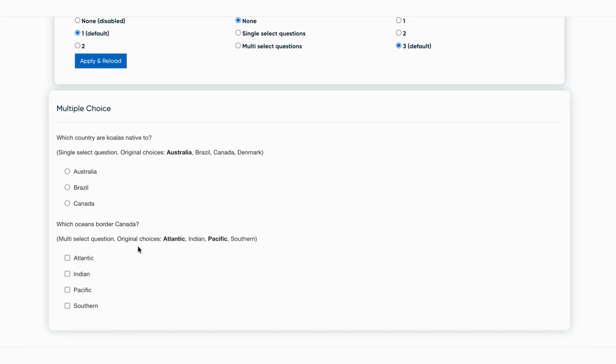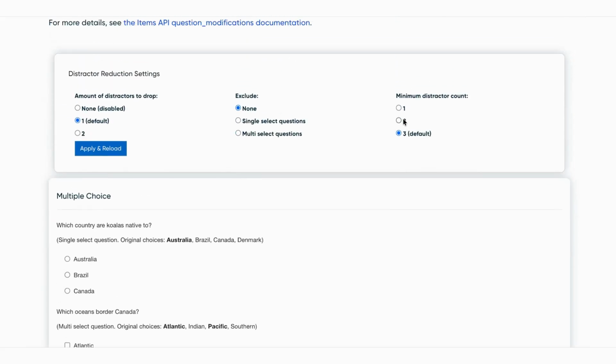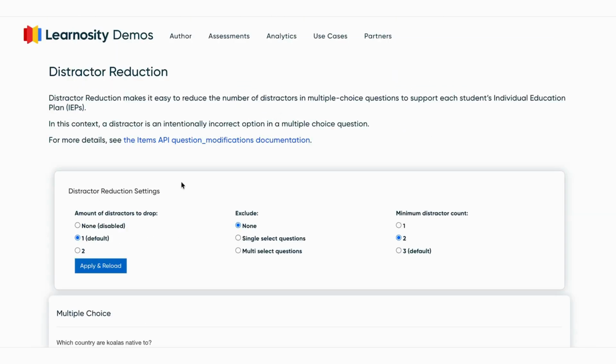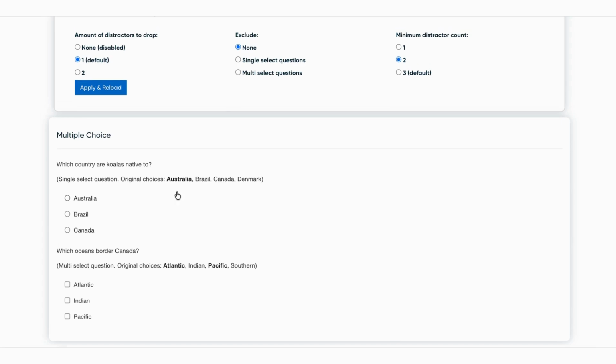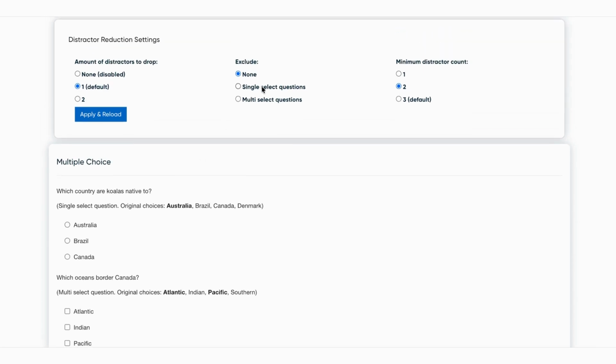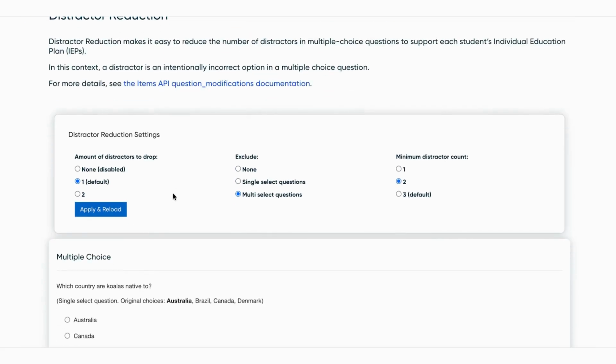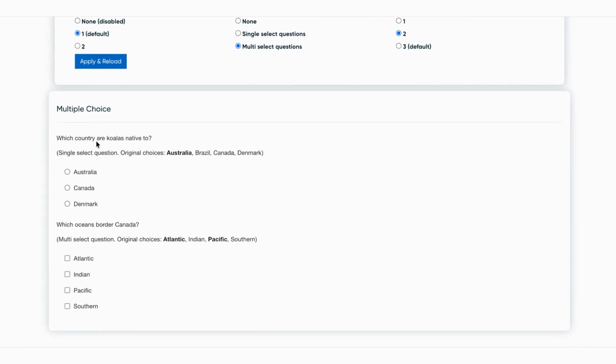Now, the reason for that is because our multi-select question only had 2 distractors to begin with. If I wanted to remove a distractor from both of these questions, I would simply change our minimum distractor count to 2, apply, and we can see now that both questions have had a distractor removed. Now, if I only wanted to remove a distractor from single select question types, I could select to exclude multi-select questions, apply and reload, and we can see here that only the single select question has had a distractor removed.